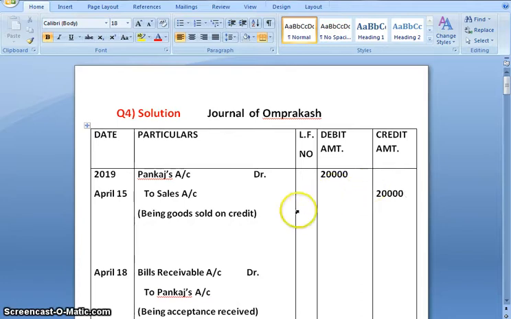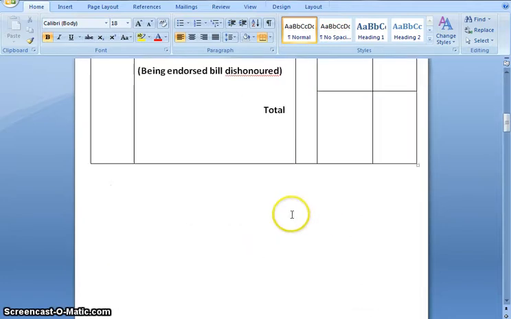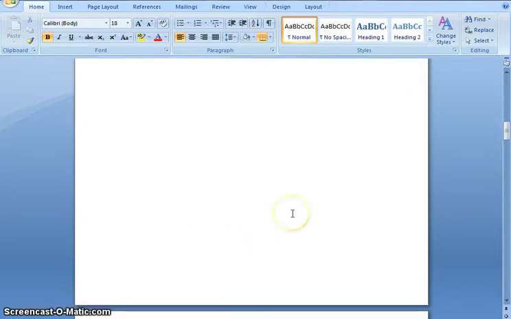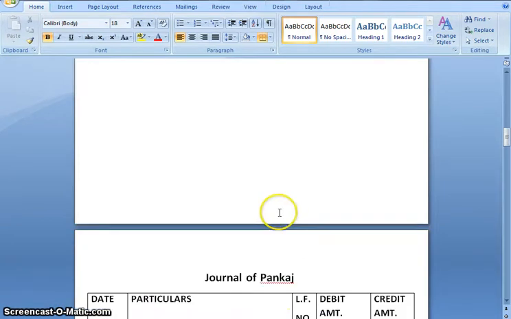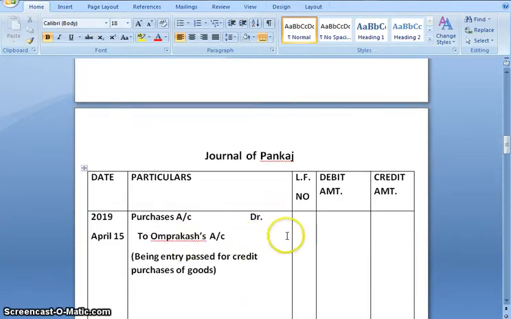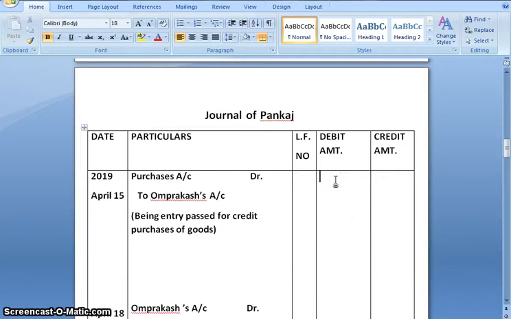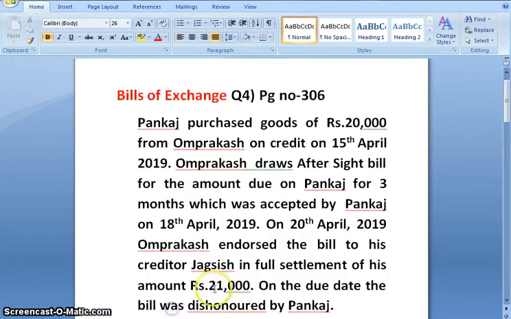And in the books of drawee, that is in the books of Pankaj, the entry would be purchase account debit to Om Prakash account. Om Prakash is selling and Pankaj is purchasing. Amount is 20,000. Date is 15th April. Narration would be being goods purchased on credit. Moving ahead.